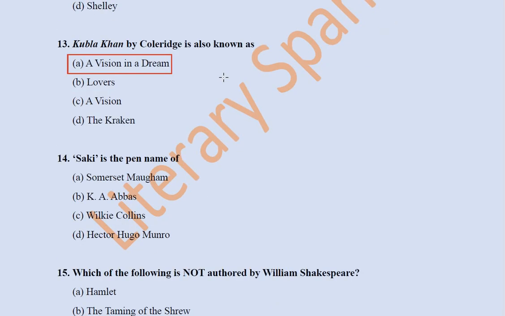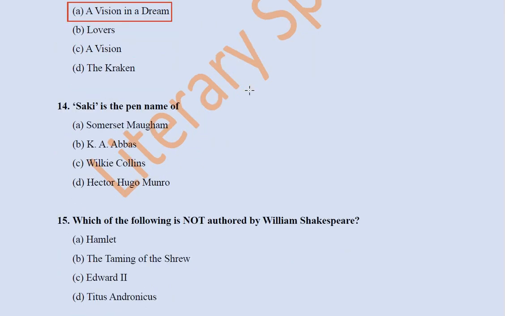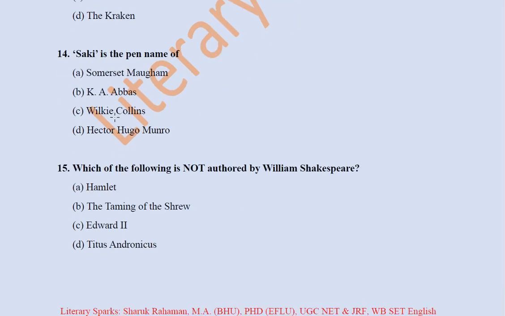Next question we have: Saki is the pen name of Somerset Maugham, K.A. Abbas, Wilkie Collins, Hector Hugh Munro. Saki is the pen name of Hector Hugh Munro.